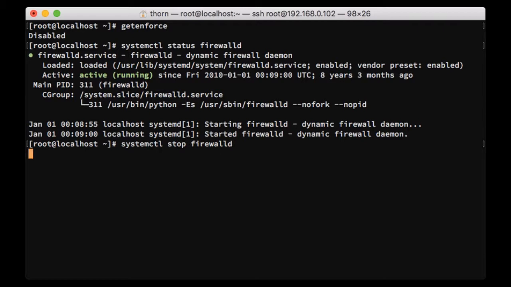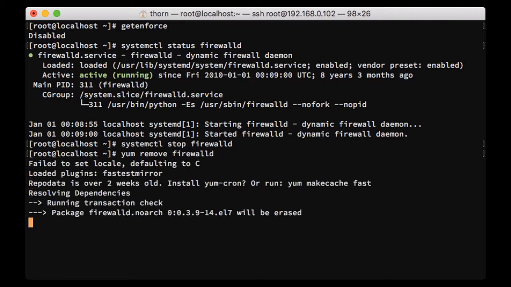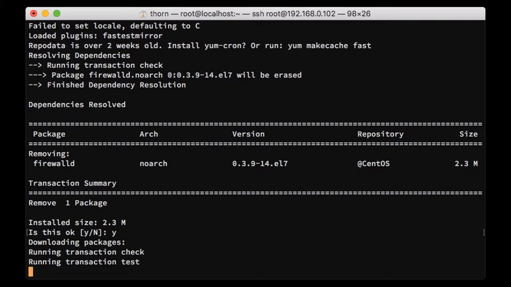I prefer classic iptables. And systemctl, I'll basically remove firewalld from my environment. Yes, please.